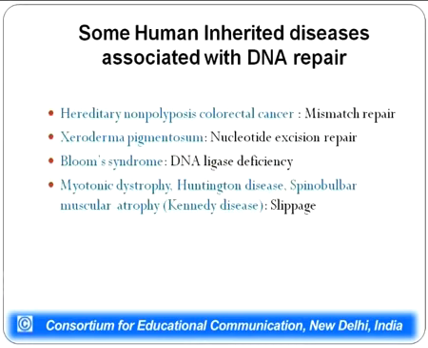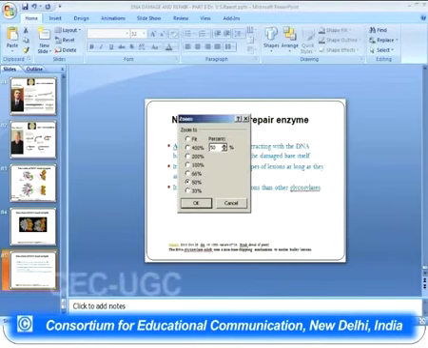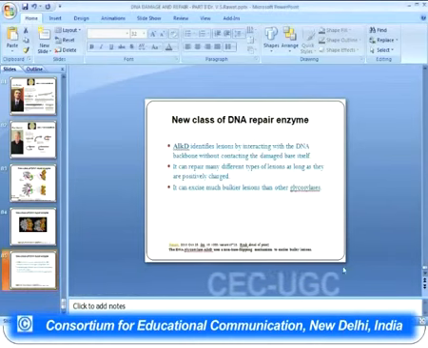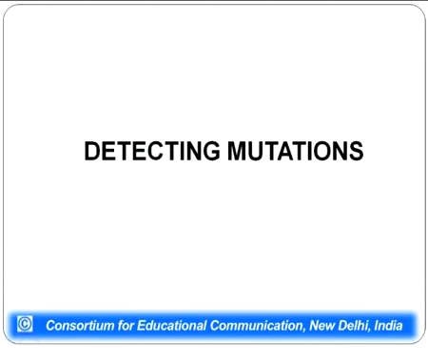There are many diseases which are associated with mutations in DNA repair machinery, and some of these, as I have already told, are HNPCC, which occurs because of damage to the mismatch repair system; Xeroderma pigmentosum, which occurs whenever there is a defect in the nucleotide excision repair mechanism; Bloom syndrome, which occurs whenever there is DNA ligase deficiency; and diseases like Huntington's disease and Kennedy disease, which occur whenever there is slippage in the DNA replication machinery.